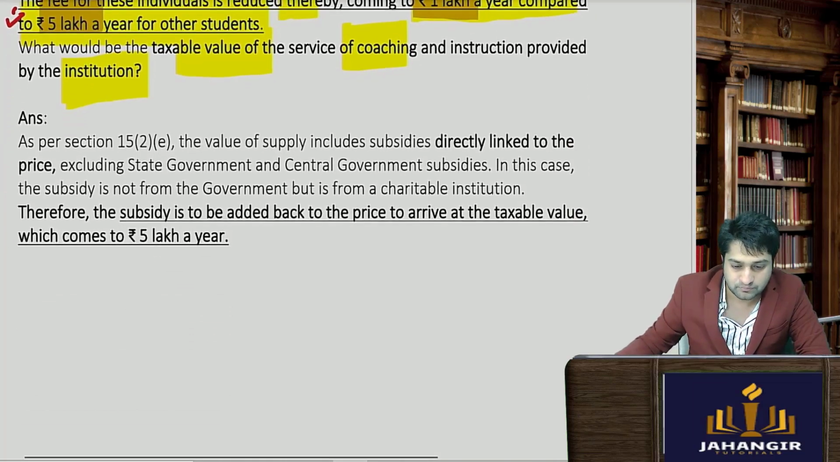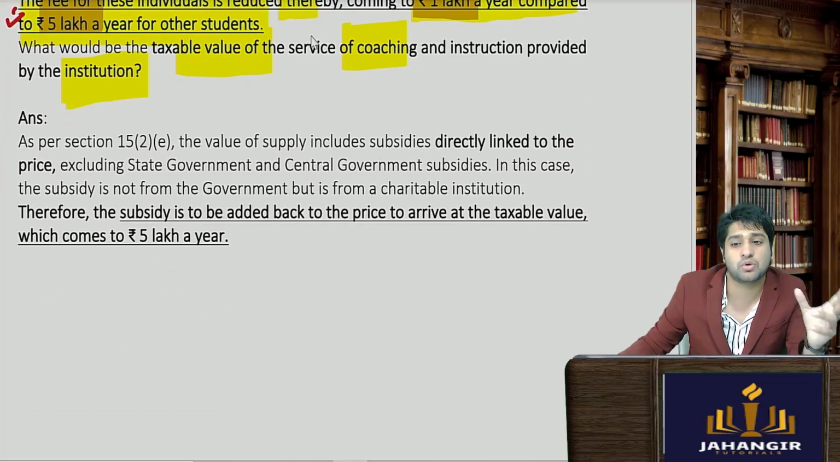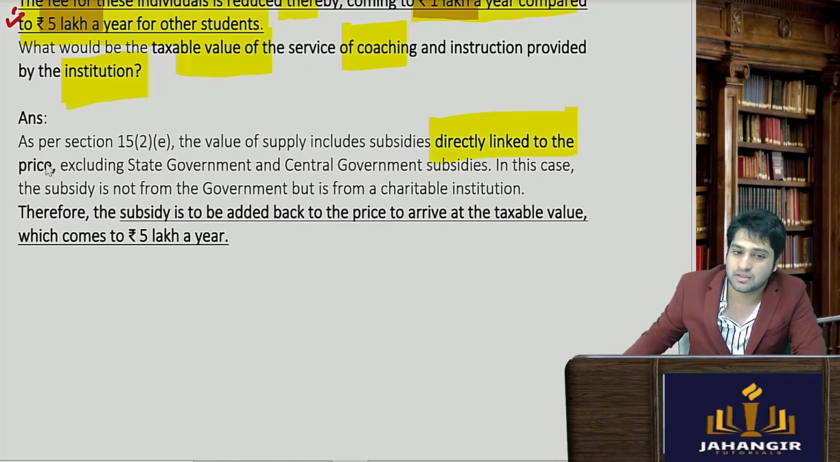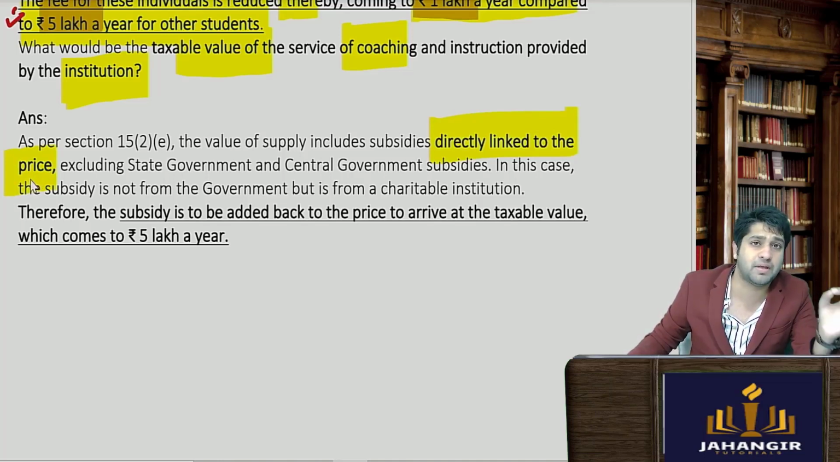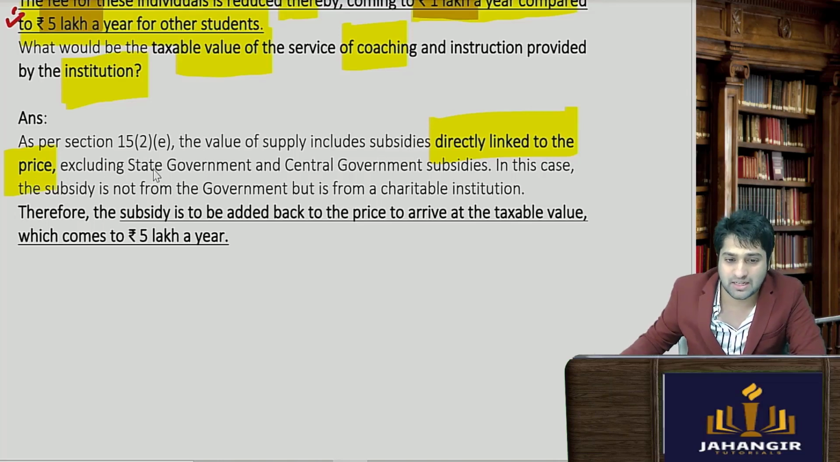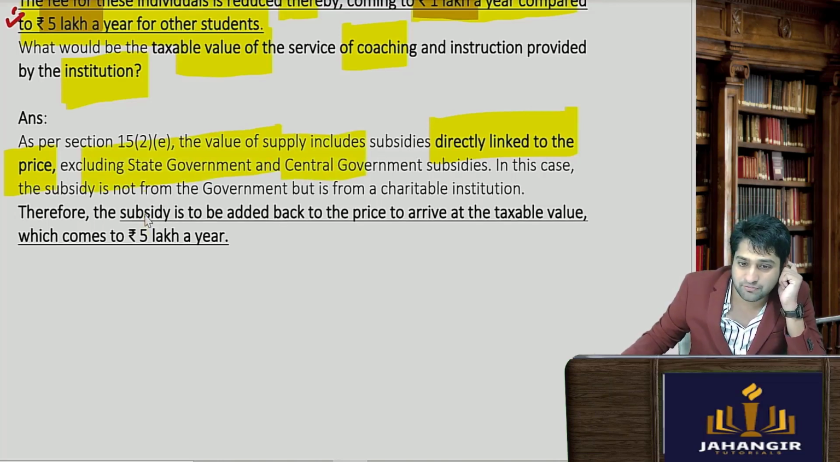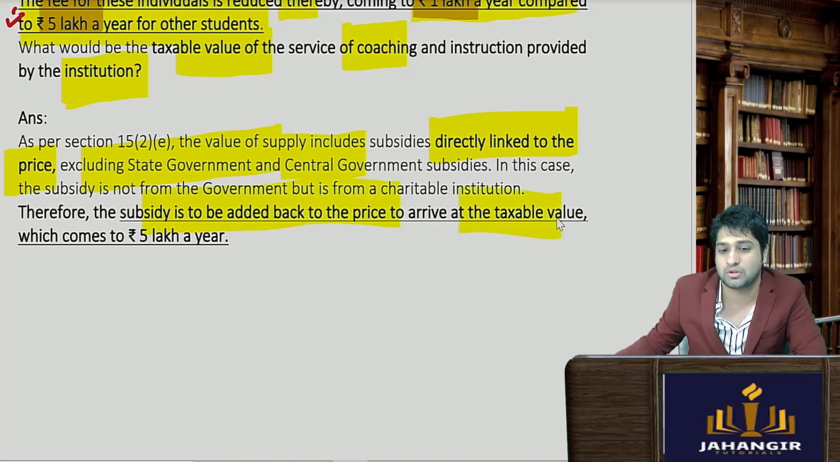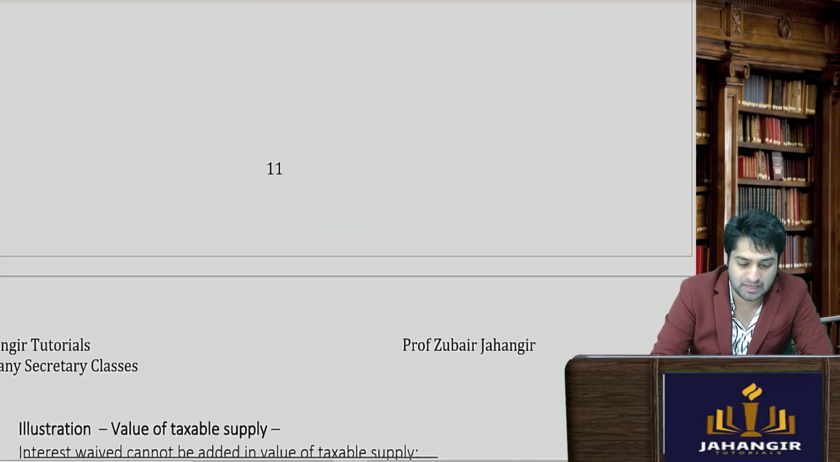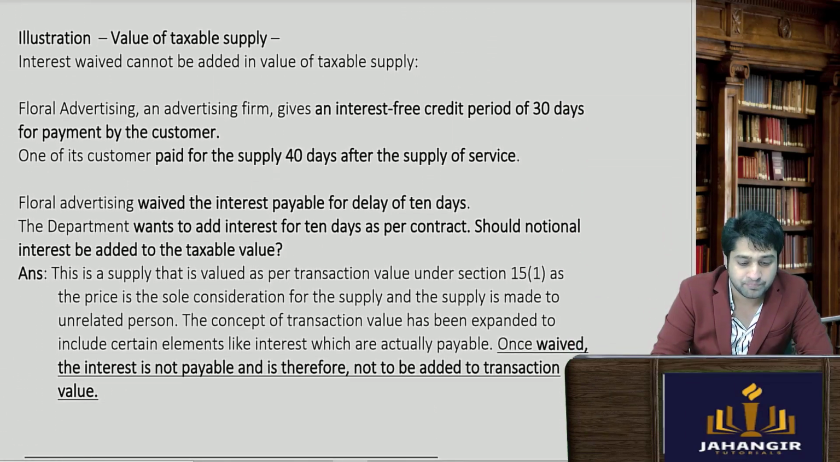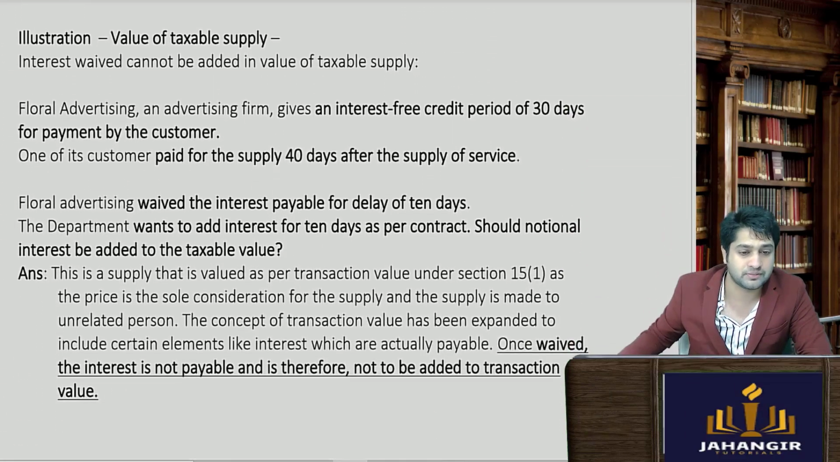And since it is also linked to a particular invoice or a particular price, that is instead of 5 lakh rupees for each student, they will only have to pay 1 lakh. Okay, and it is not made from the government or state government, etc. And therefore it is to be added to the price, that is 5 lakh rupees, and GST will be levied on 5 lakh rupees. Let's go to the next question.